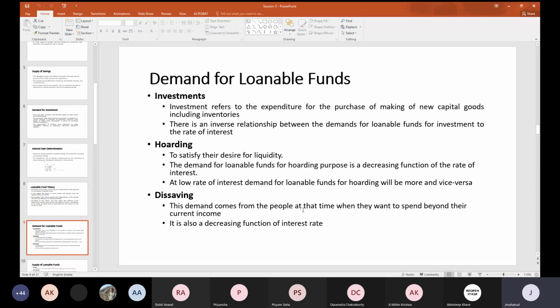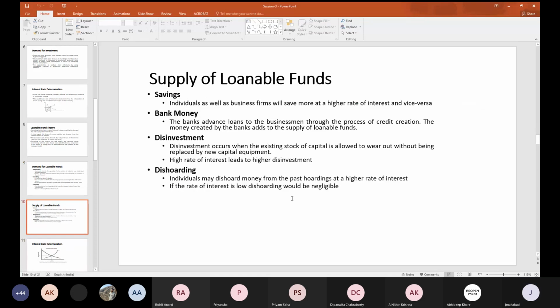Then if you go ahead with the supply side factors, we already know that the major factor for the supply side is the savings. The more the interest rate, the more will be the savings. And another one is bank money or credit creation. I will explain it in more elaborate manner when we go to the commercial banking part, how the bank is able to create money. But generally the banks advance loans to the business units through the process of credit creation.